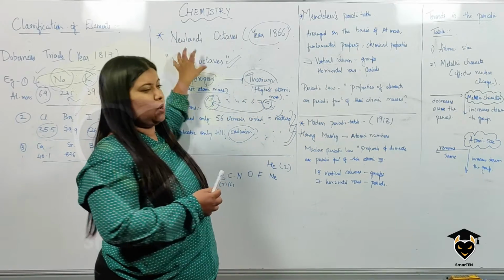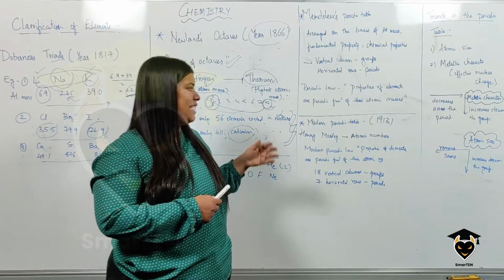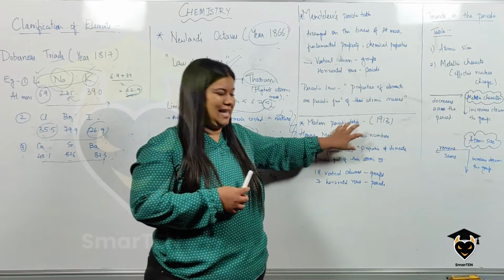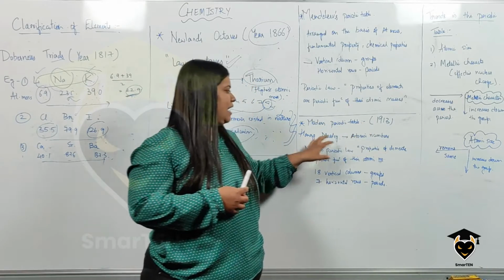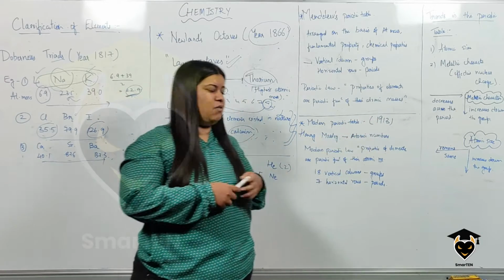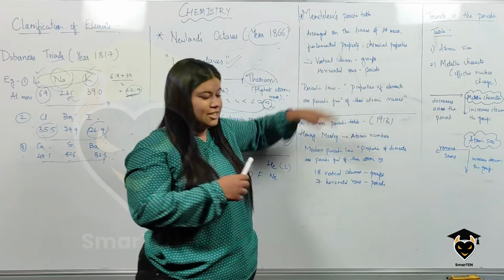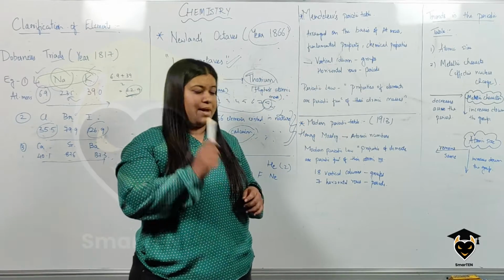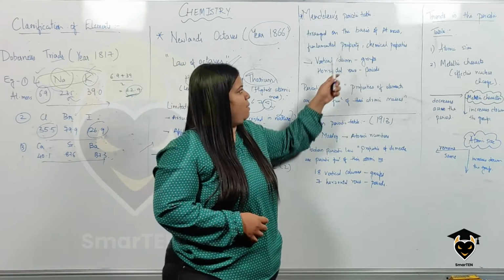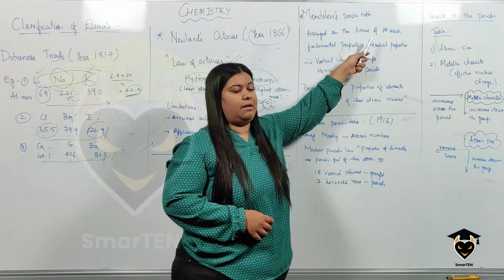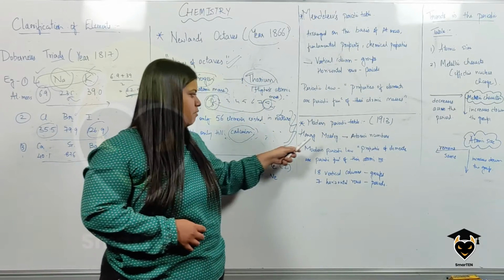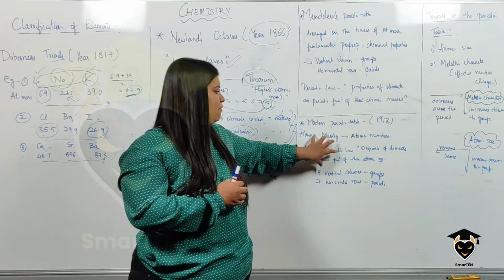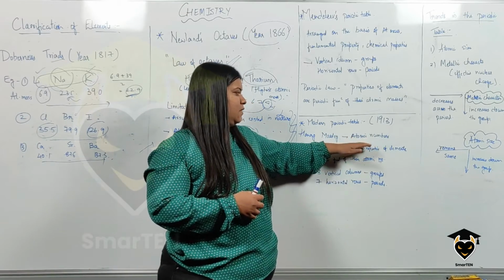This was one of the major successes, compared to Newlands' octaves and Doberiner's triads. Next came a better version of Mendeleev's periodic table, called the modern periodic table, discovered by Henry Moseley in the year 1913. This was taken to the next level. He also arranged elements in a periodic table, but the major difference is that he arranged them on the basis of atomic number and not atomic masses. All scientists before Moseley arranged the elements in terms of increasing atomic masses, but he arranged them in terms of atomic number.